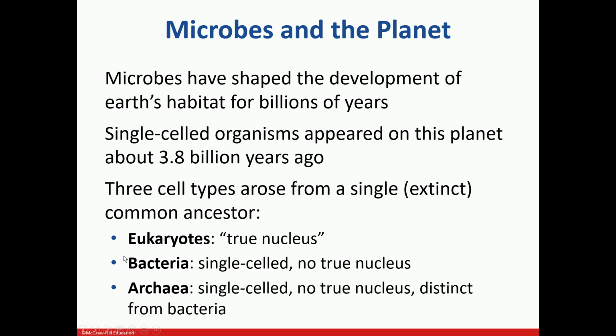These are the 3 different domains in which we can classify all the different living organisms, and they have originated from one common ancestor.